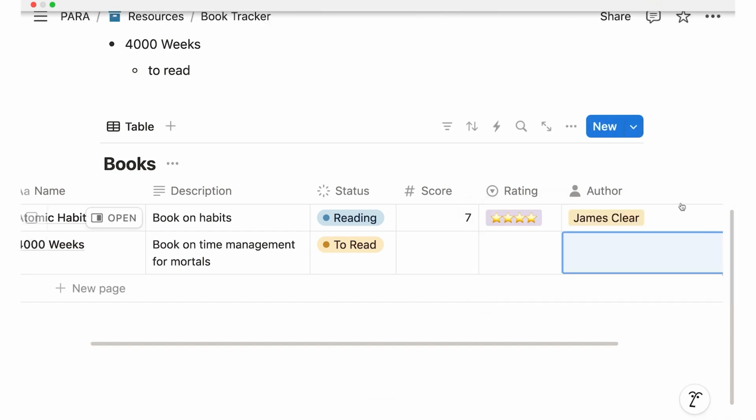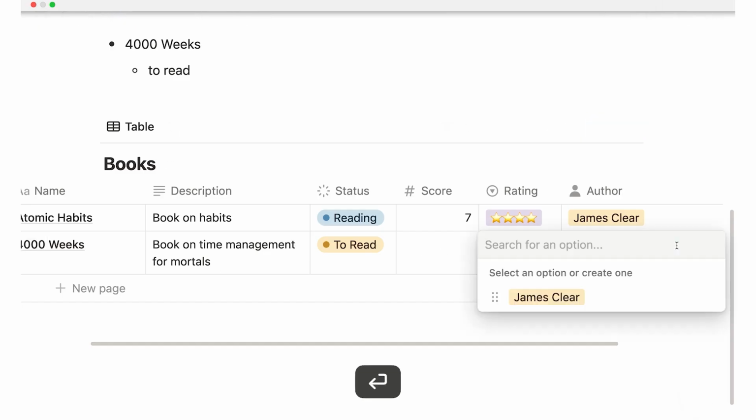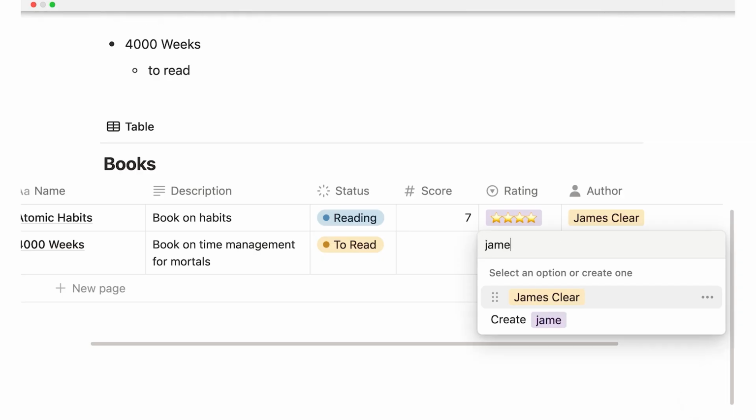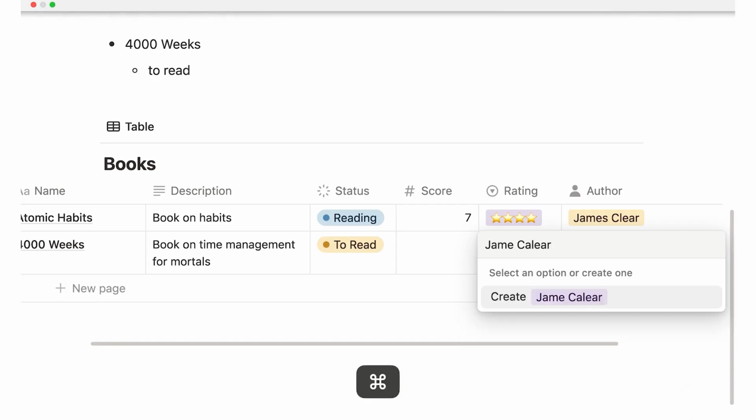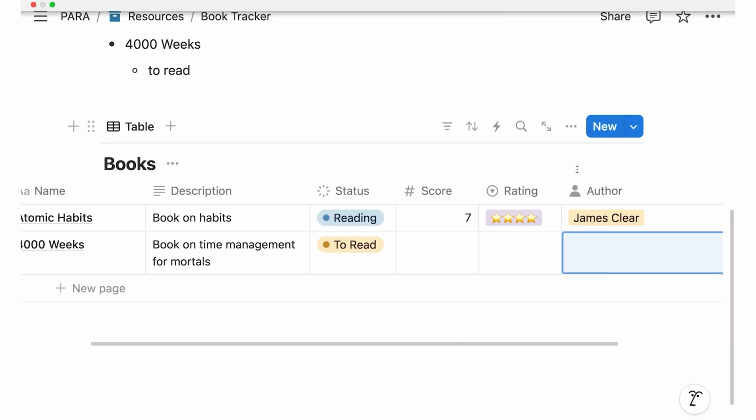And the nice thing about these tags is if I go now into the next book and let's say this is also written by James Clear, I can go here and I see my option immediately. But if I have hundreds of options, I can just start typing and it will filter it down. And that makes sure that I select this way of spelling James Clear and don't have some entries that have James Clear misspelled or something like that, right, and mess up. So that's a bit easier than with just plain text fields, where you don't have to double check whether you've written it always the same.